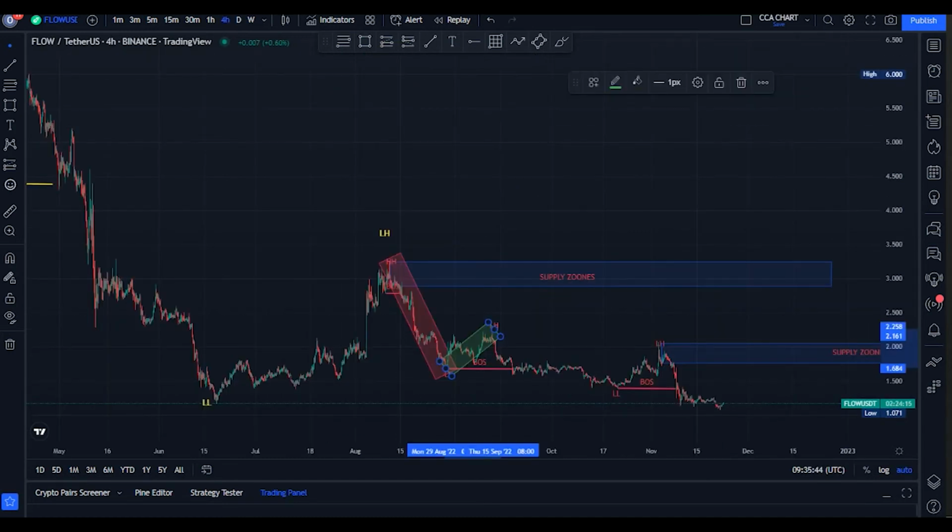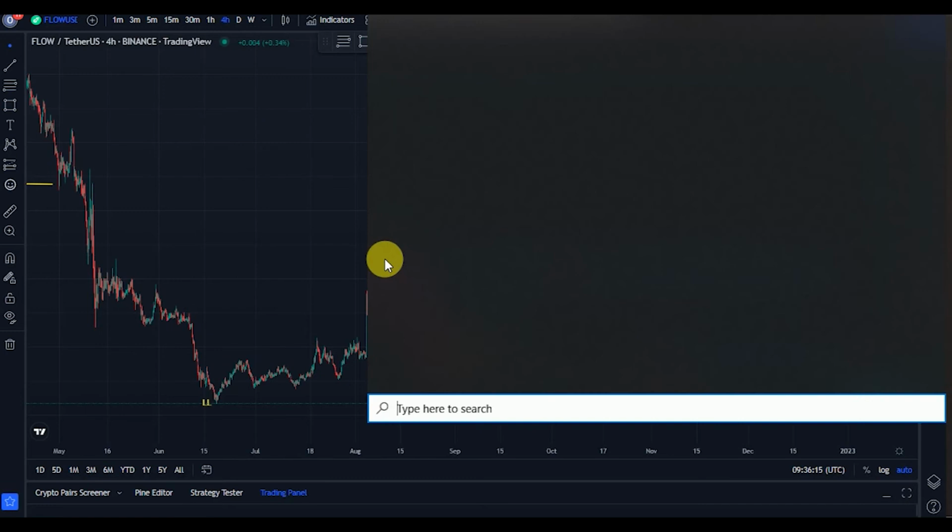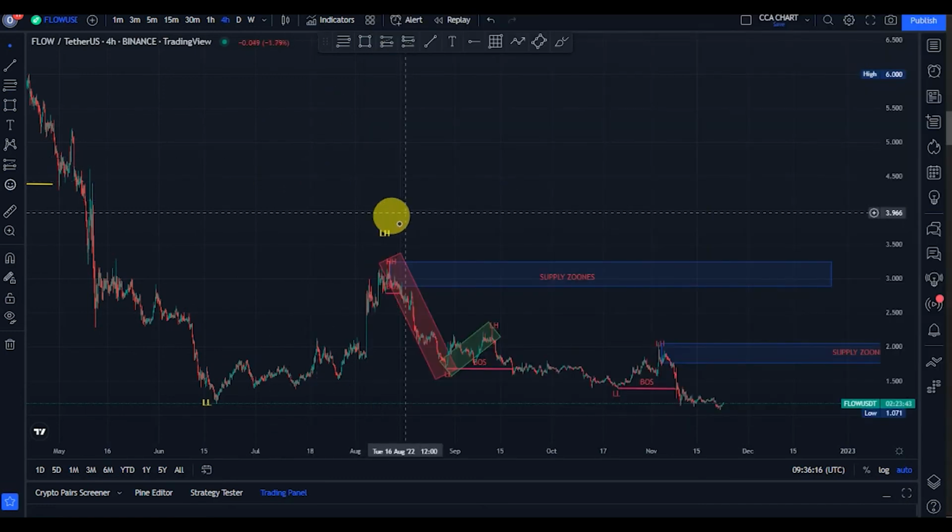The bears took the price from that $3.2 and took it back down to about $1.5. Guys, this is a break of structure. We're expecting a pullback. Sure, the bulls came back, took price from that $1.7 and rallied back to about $2.3. Guys, as long as this higher high that gave us this lower low is not taken out, we should expect more break of structure to the downside.